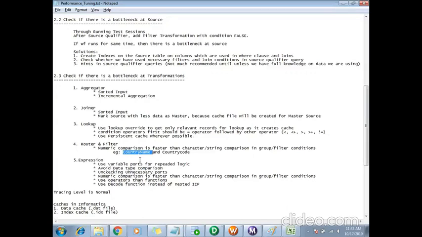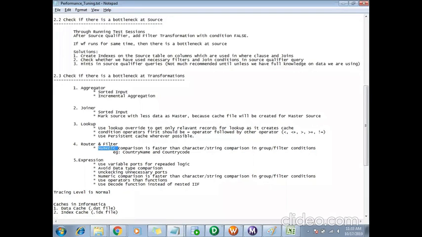So it is always better to have numeric comparison, because it is faster than string comparison. Instead of saying if country name equals India, I can say if country code equals 1. That will be faster.